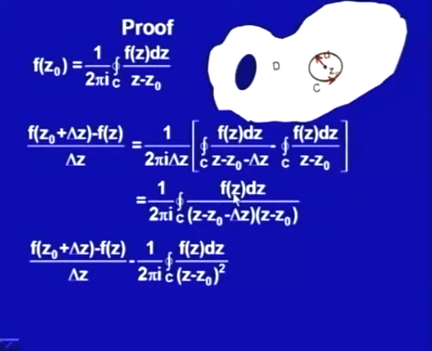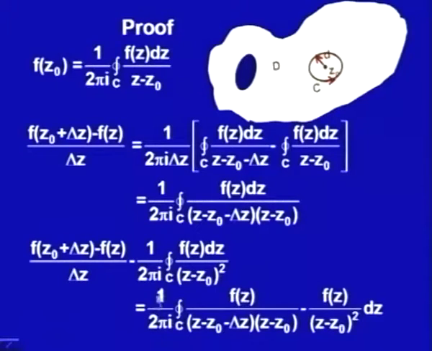So, again the integrand here is f(z) upon (z minus z naught minus delta z) into (z minus z naught), and here the integrand is f(z) upon (z minus z naught) whole square. So, if I take the difference, I would again get the difference as delta z upon (z minus z naught) whole square, (z minus z naught minus delta z).